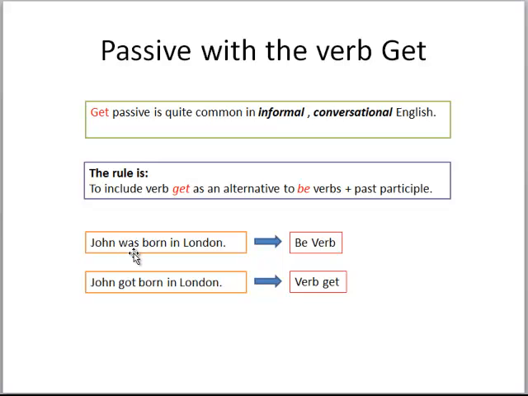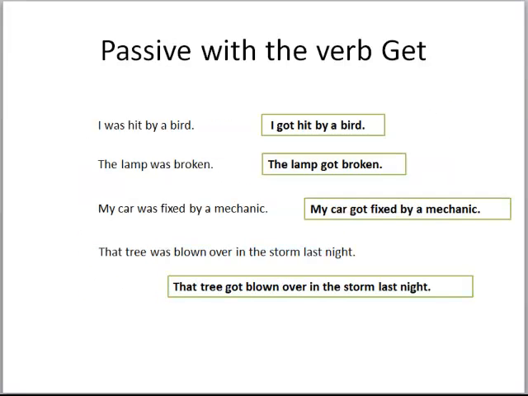Okay, so let's take this example. John was born in London. So the verb to be is was. And if we put the verb get in the place of was, it will become like this. John got born in London. So we use got because it's in the past, as you can see. Let's take more examples. I was hit by a bird. So if we want to use get, we will change the verb to be, and it will be like this. I got hit by a bird.